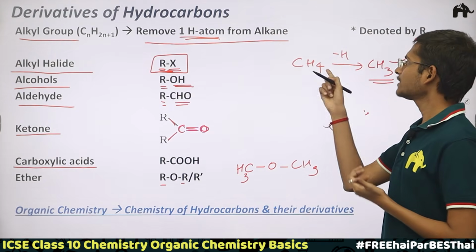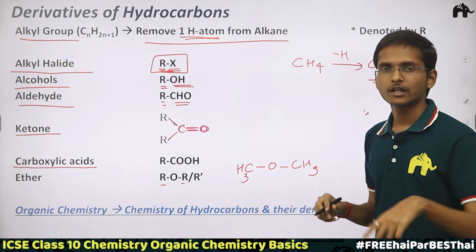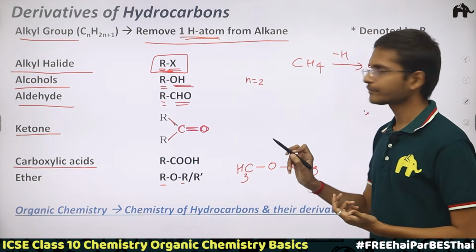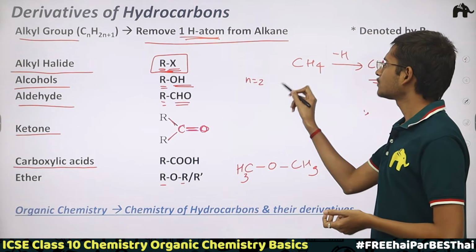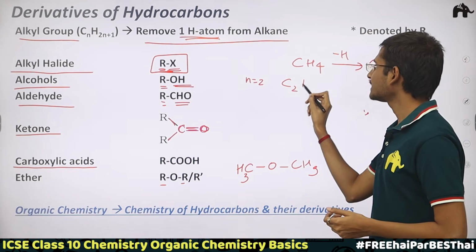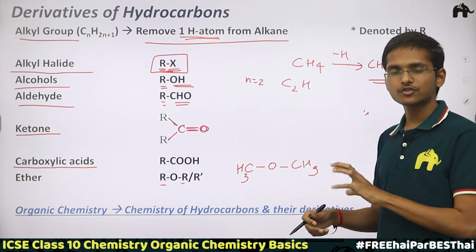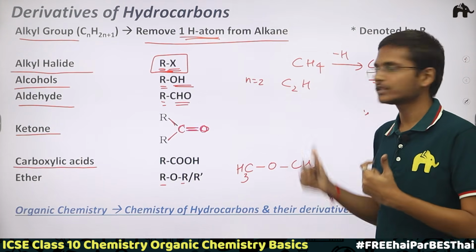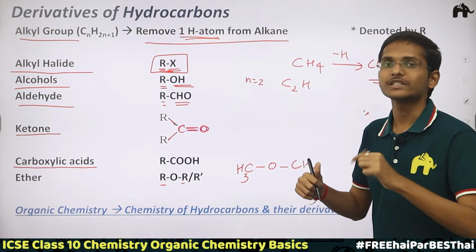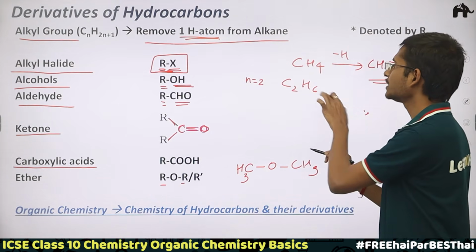Suppose I have taken methane, the first member of the alkane. How would I get the second member? When I take N equals 2. There is a simple math here. The formula is CN H2N plus 2. You need to calculate 2N plus 2, that many hydrogens are there. So 2 into 2 is 4, 4 plus 2 is 6. So 6 hydrogens are there in the second member. So C2H6 is the formula.